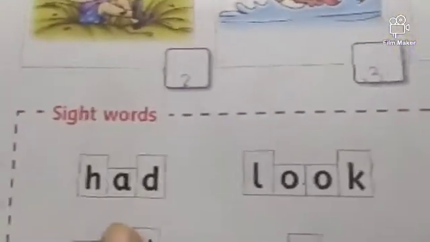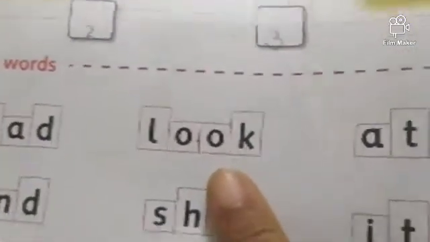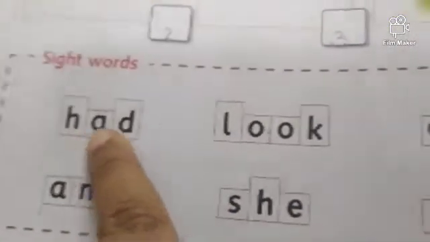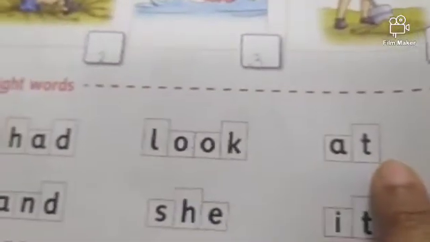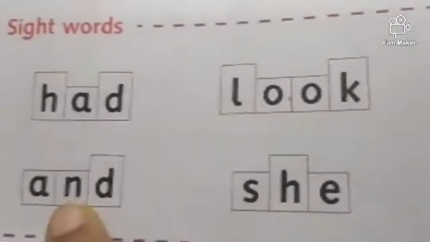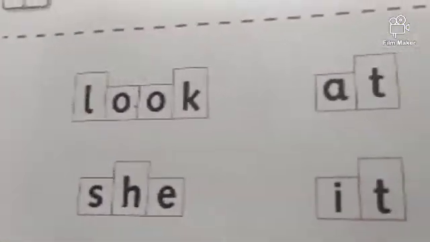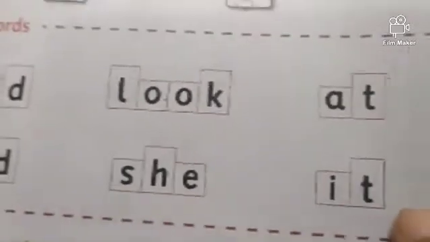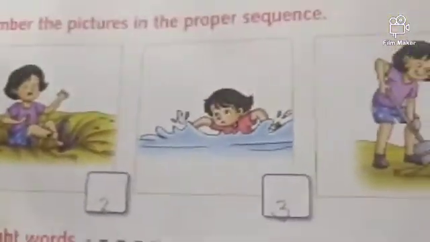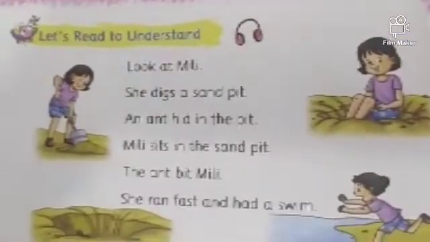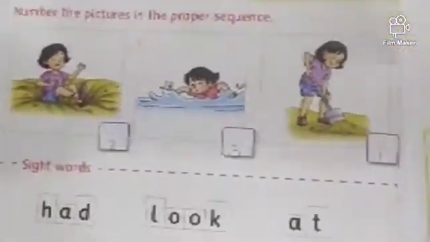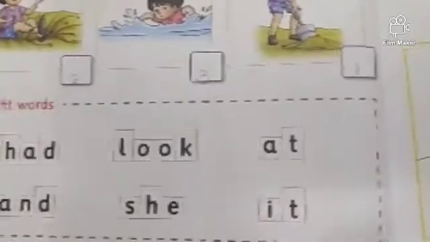Now read the sight words. Had, H-A-D, had. Look, L-O-O-K, look. At, A-T, at. Had, look, at. And, A-N-D, and. She, S-H-E, she. It, I-T, it. Okay, so we have finished page number 46.